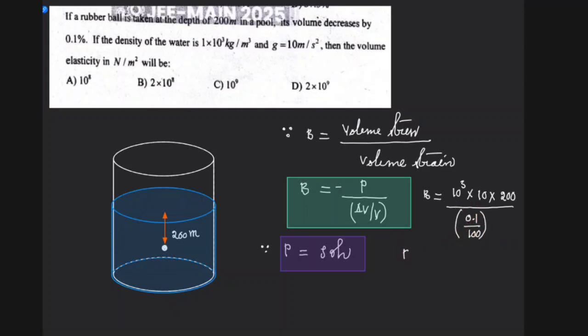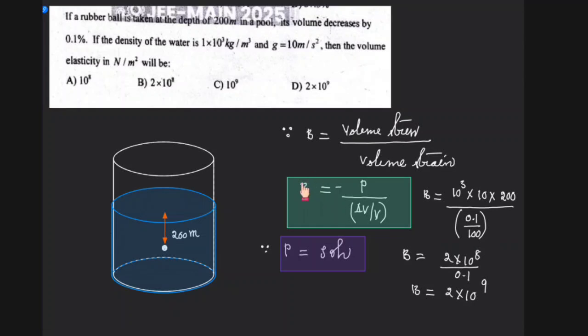So just do the calculation. B is equal to, this is 10 cube, 10 power 4, and here it is 10 power 6. Therefore 2 into 10 power 6 and into 100, so 2 into 10 power 8 by 0.1. So B is equal to 2 into 10 power 9. That was the answer, the bulk modulus value for this question.